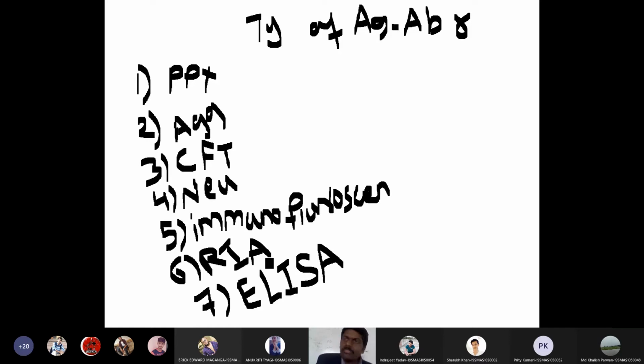So write down the full form of ELISA: enzyme linked immunosorbent assay.